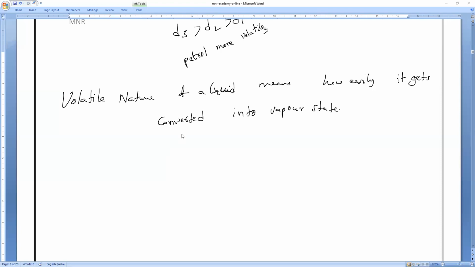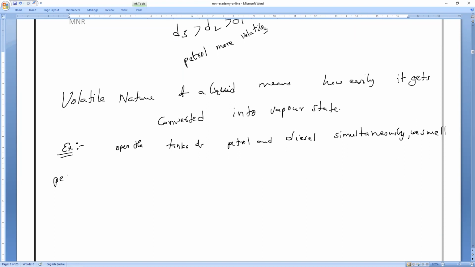When we open the tanks of petrol and diesel simultaneously, you should not forget this. Clear, everybody? Kishore, Purima, Kishore, which do we smell first? We smell petrol faster or diesel faster? Petrol, faster than diesel.